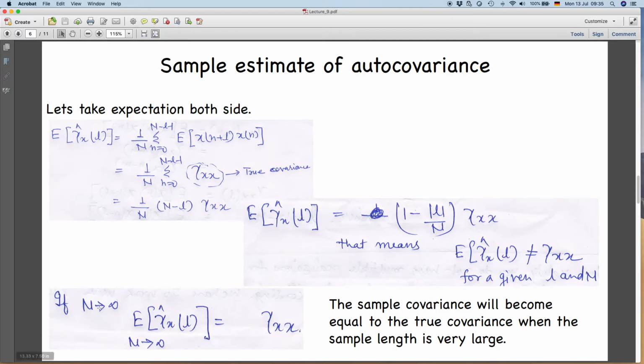However, if n tends to infinity, if your number of data points, your number of samples, is very large in comparison to L, you can see this term will become 0. Then in that case, the expectation of your gamma hat can become the true autocovariance function. So this is a condition that your sample length should be fairly large in comparison to L, so that you can say that the sample autocovariance from a single realization will be the true autocovariance function. So this is the condition, right?